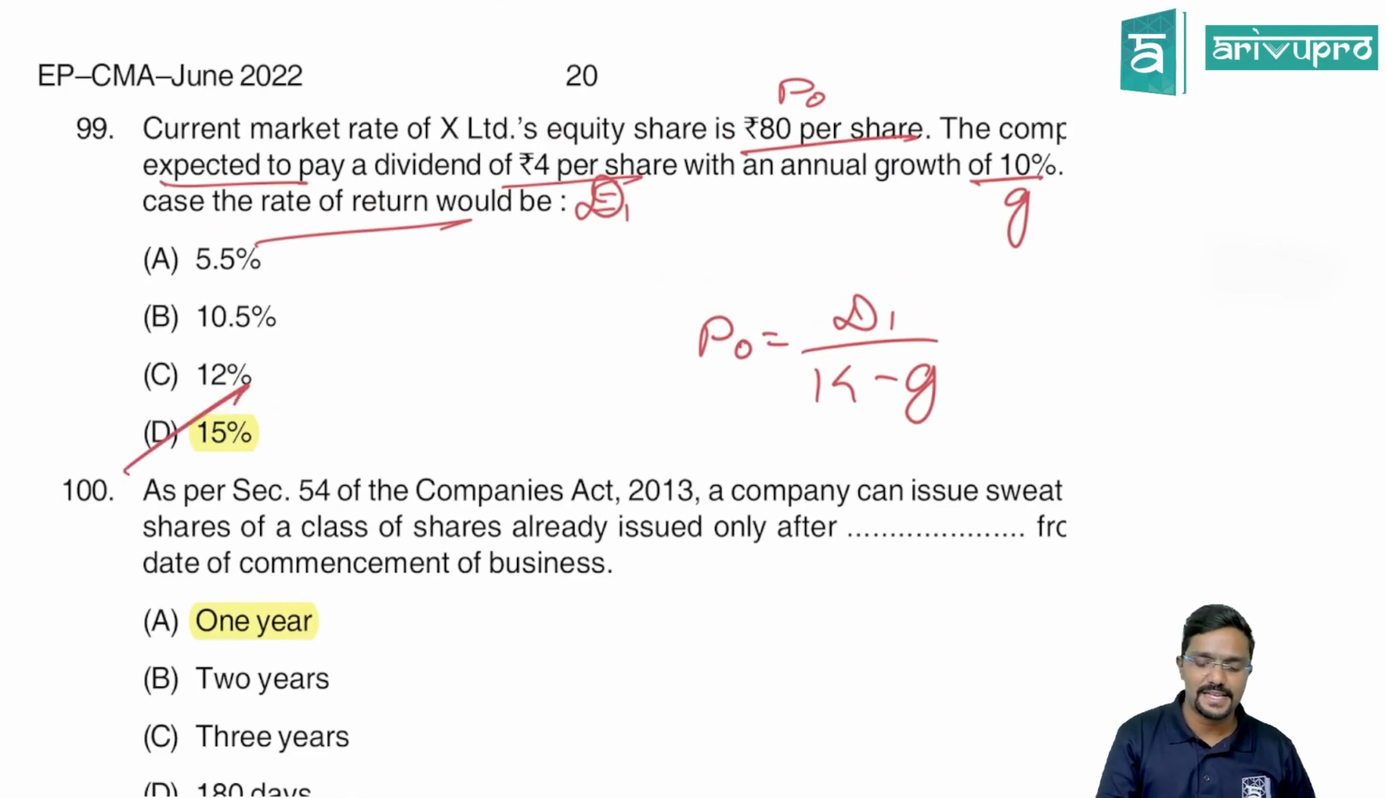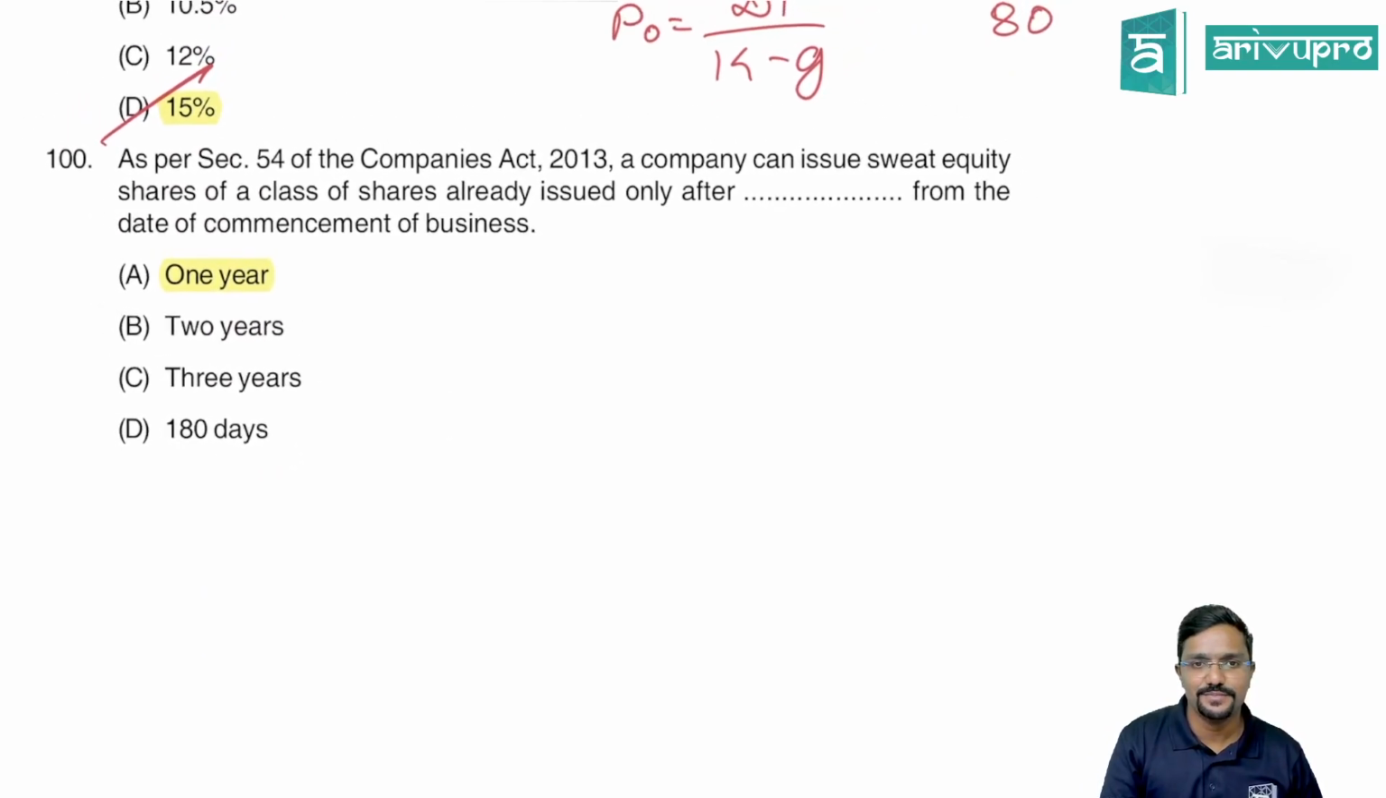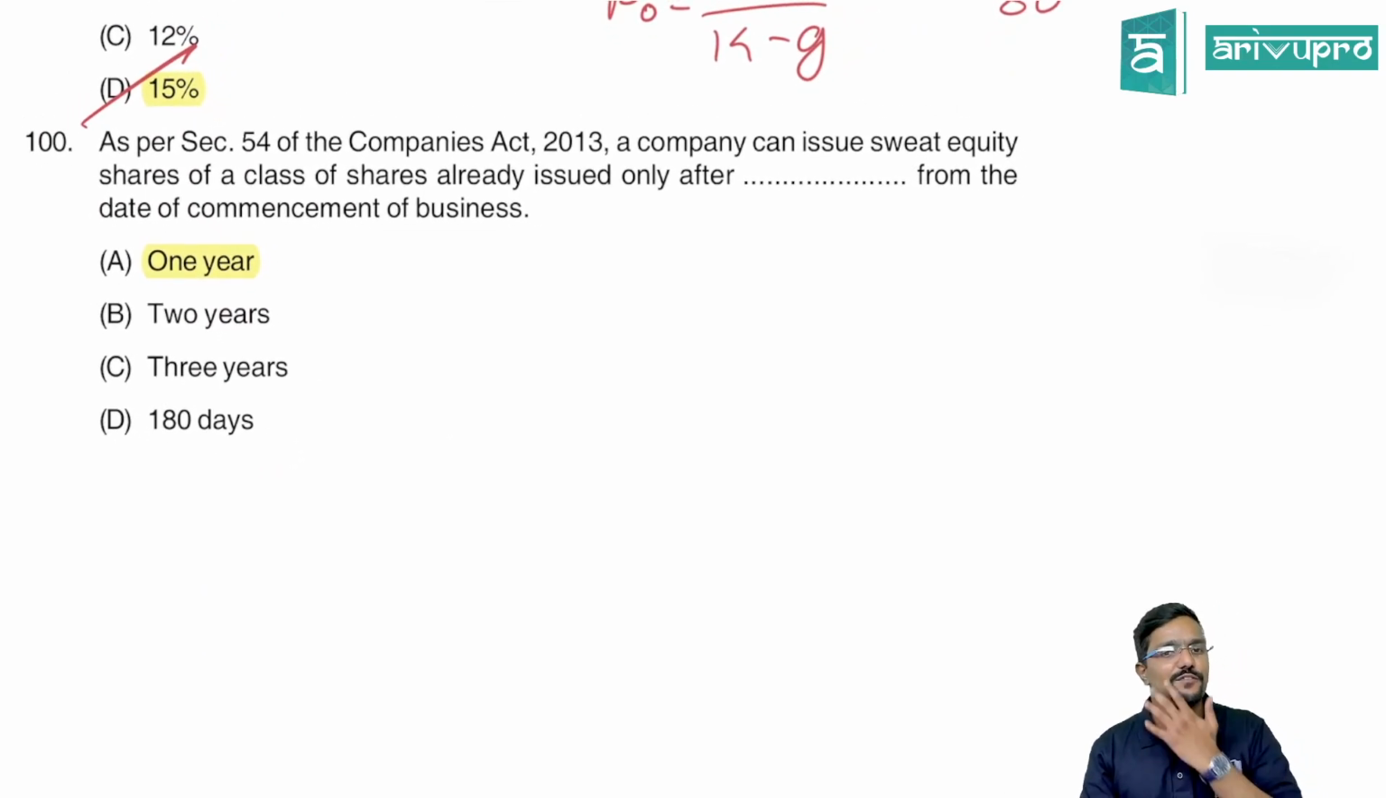Clear, guys? Yes. Chalo, the last question. As per section 54 of Companies Act 2013, a company can issue sweat equity shares of a class of shares. Sweat equity shares are allotted to whom? The employees of the company. Can issue sweat equity shares of a class of shares already issued only after dash from the date of commencement of the business. So they can issue after what? 1 year from the date of commencement of the business. That is after 1 year only, not within, actually it is after.